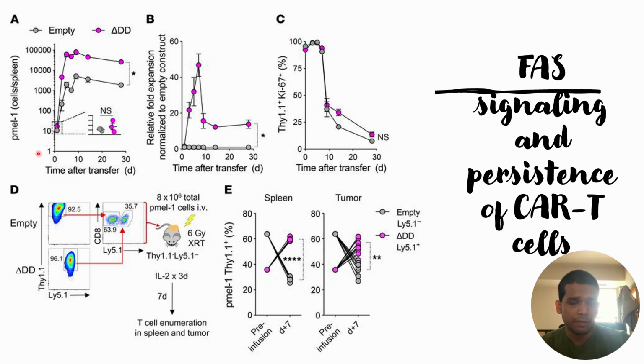In panel A, we can see the PMEL Ki-67 expression, since they transduced these PMEL cells. They used two different conditions. The first one is the wild type condition, where FAS signaling has not been disrupted, and in another condition they removed the intracellular part of the FAS signaling. When they removed the intracellular part, those cells are able to grow faster compared to the case where FAS signaling is present.